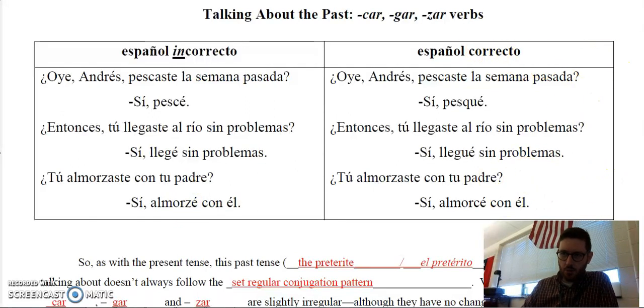And that leads us into our first weird thing that happens with the preterite, which are car-gar-zar verbs. Remember that in the present tense, there are all sorts of weird things that happen: O to UE boot verbs, E to IE boot verbs, I to IE boot verbs, all this different stuff. The preterite doesn't take any of that into account, none of that happens here, but it has its own weird things that happen. And this is the first minor thing. Any verb that ends in car, gar, or zar is going to have a weird change that occurs.